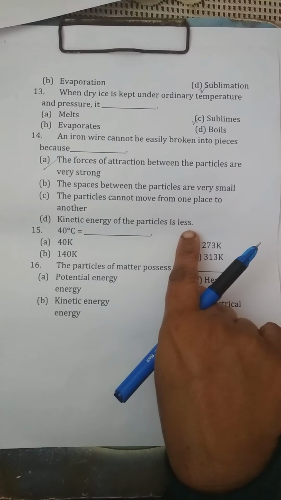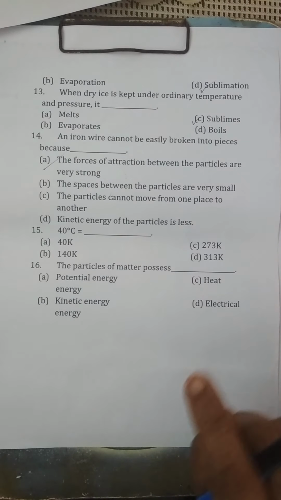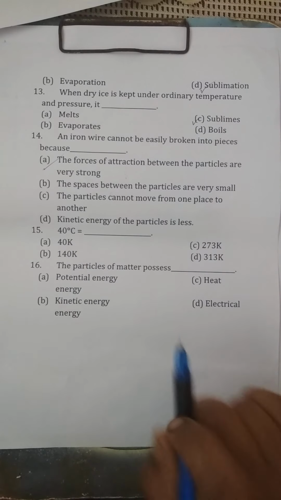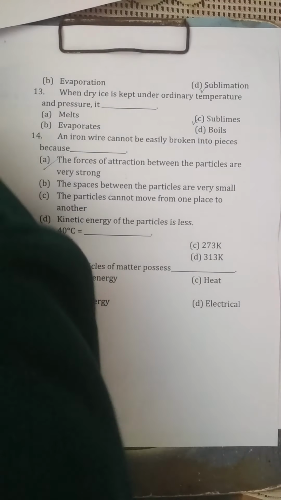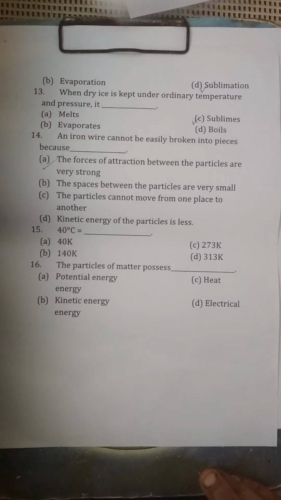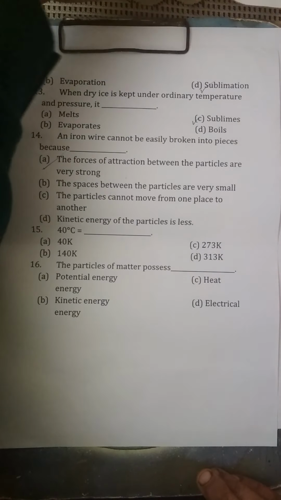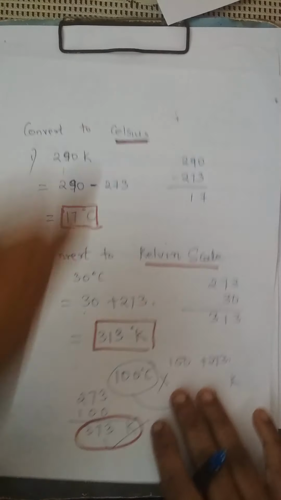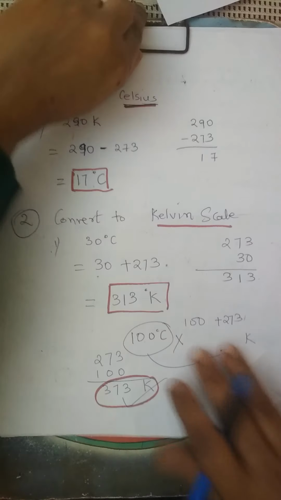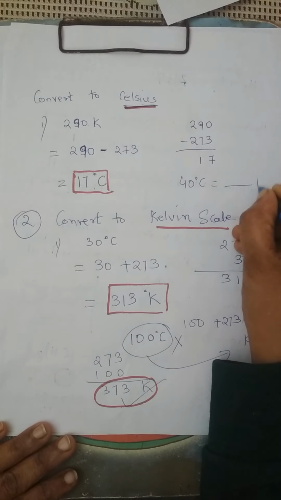Next, 40 degrees Celsius is equal to dash K. Now how to do this? I want to convert to Kelvin, children. What to do? Just searching for a paper to show you all. Give me a minute. Let's use this paper only. What is given? 40 degrees Celsius is given, and they are asking for dash K.